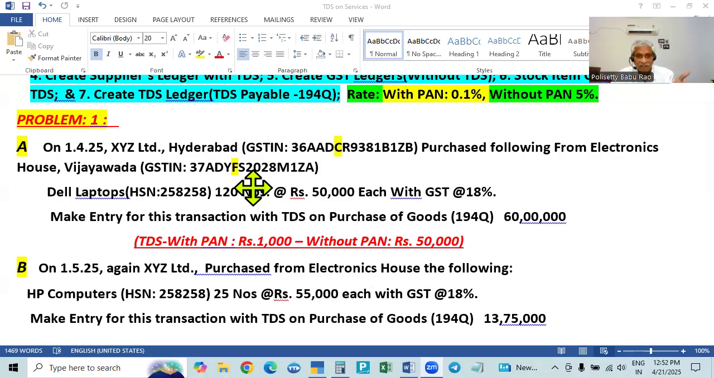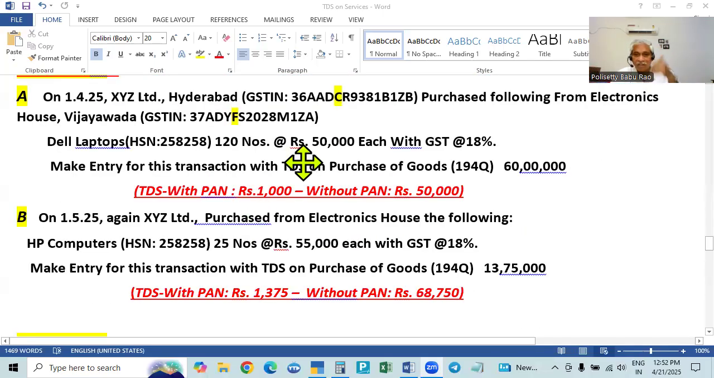So here the first bill crossed. The first bill will be deducted. From the second bill onwards it will also be deducted, and on every bill it will keep on deducting.